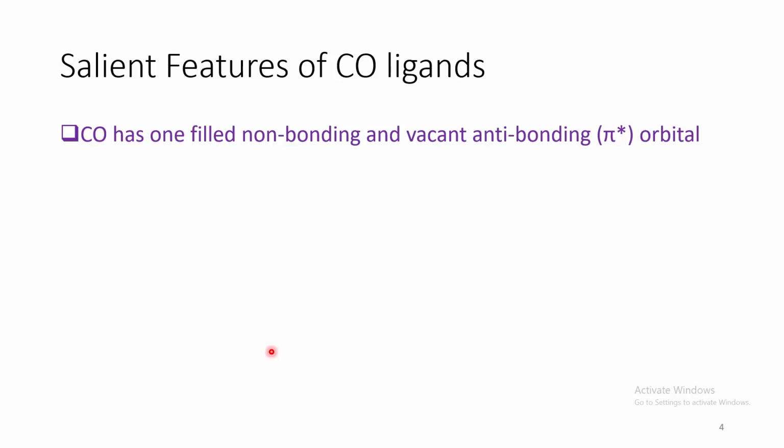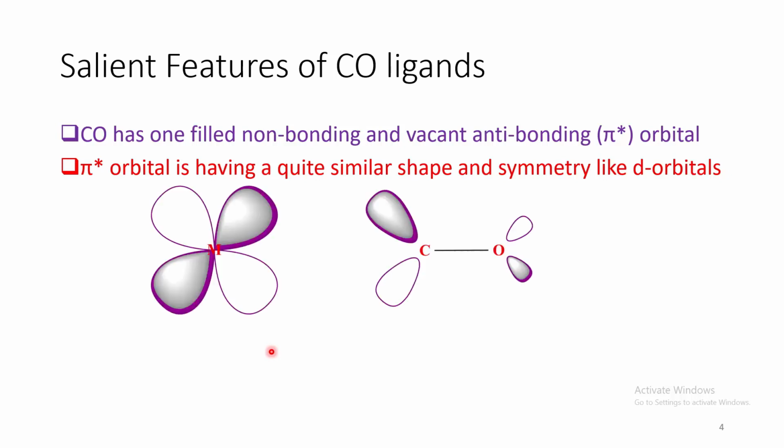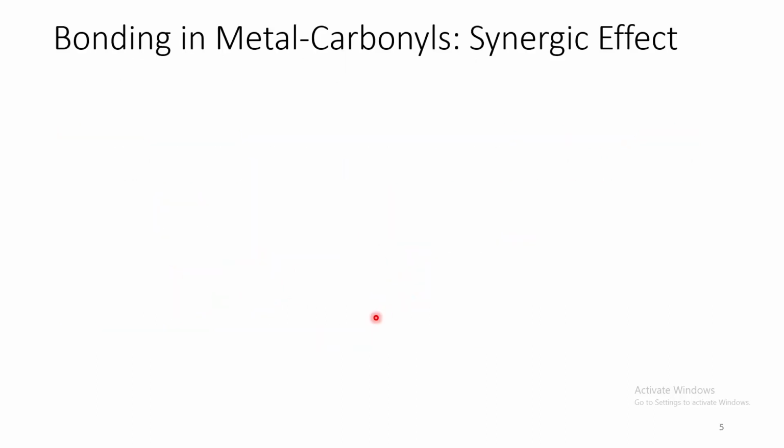Let us see the salient features of carbonyl ligands. It has one filled non-bonding and vacant anti-bonding orbital. This anti-bonding orbital has quite similar shape and symmetry to d orbitals, as you see here. Now, these orbitals can undergo favorable overlap. Now, let us come to the bonding in carbonyls.